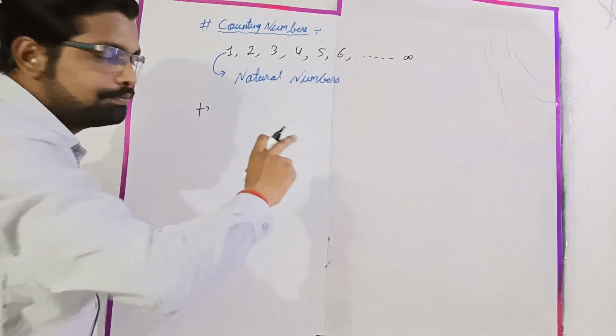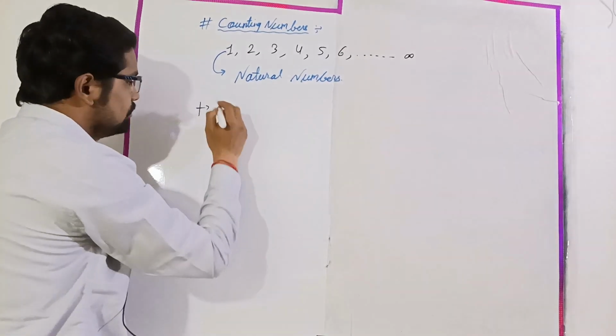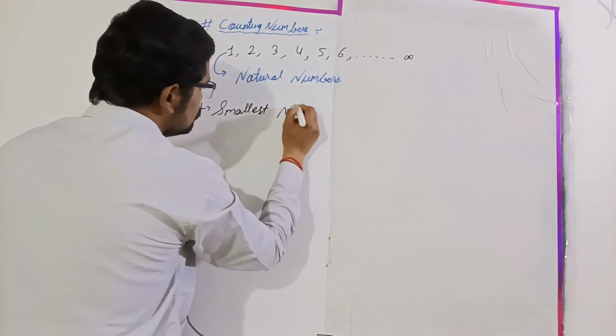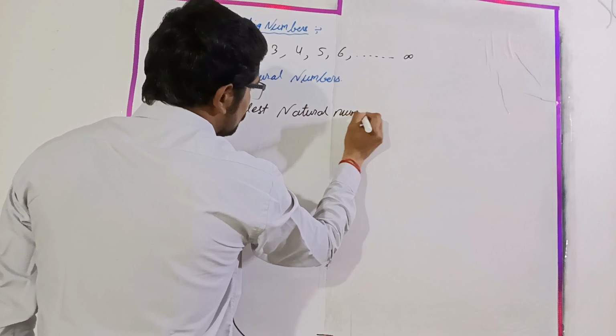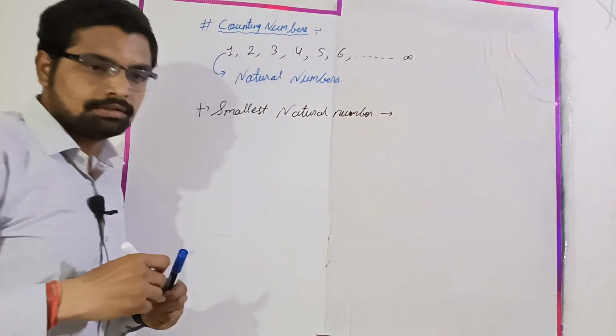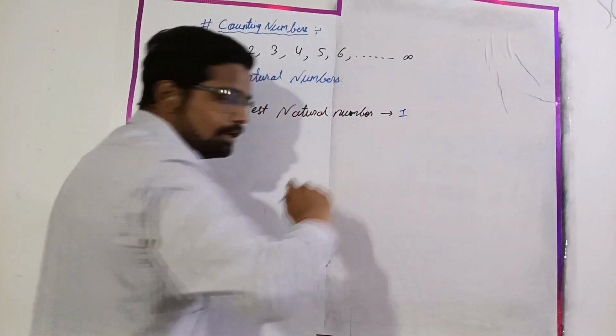Yes. And this group is known as the group of natural numbers. So we can say the smallest natural number will be 1. Very good.